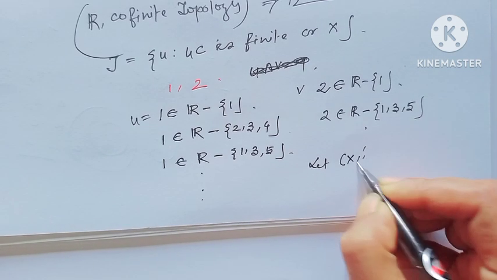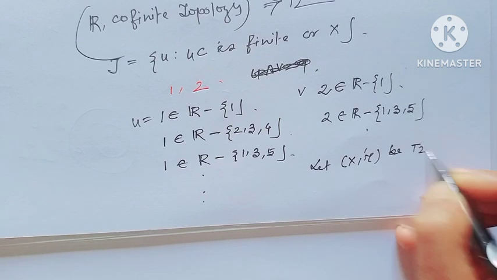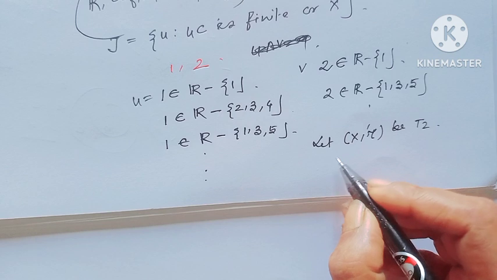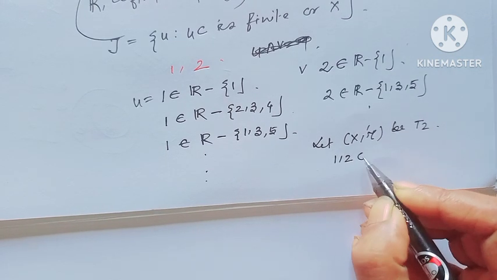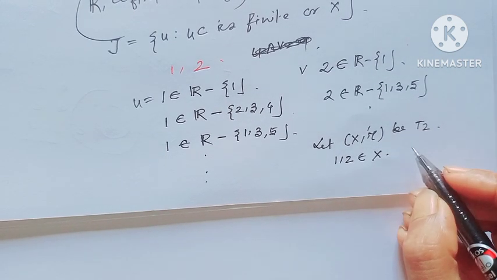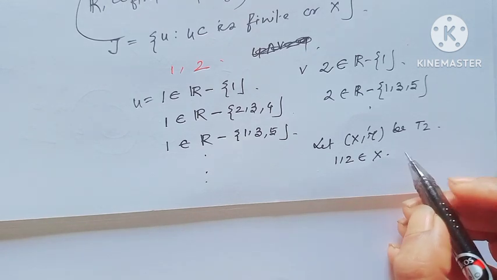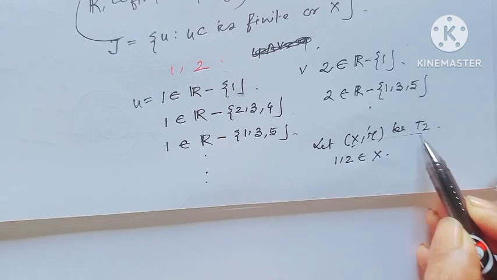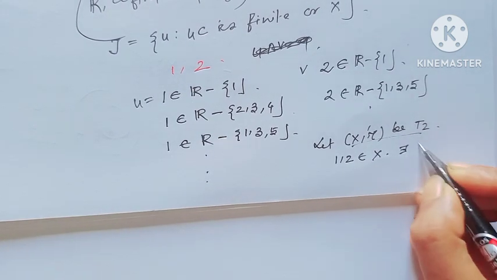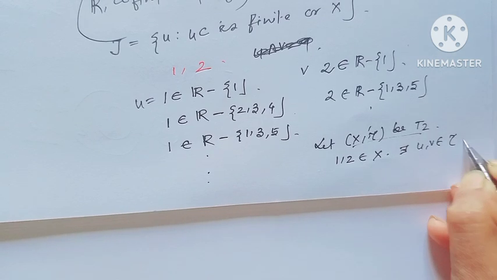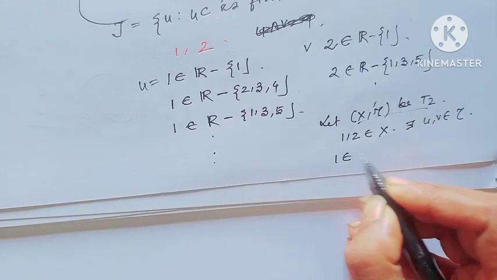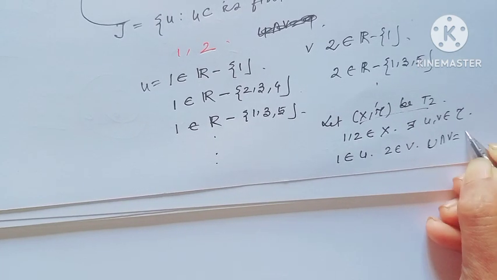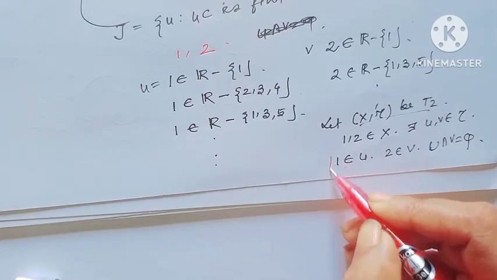Consider (X, tau) to be a T2 space and consider 1 and 2 to be distinct elements in X. Since 1 and 2 are distinct and I have assumed this is a T2 space, that means there exist two open sets U, V belonging to tau such that 1 belongs to U and 2 belongs to V and U intersection V equals phi. This is the condition of a T2 space.